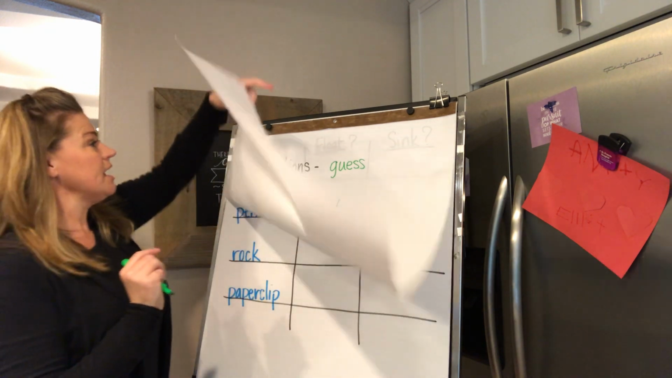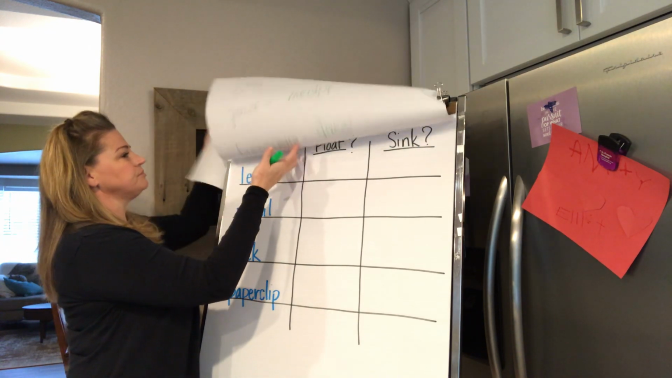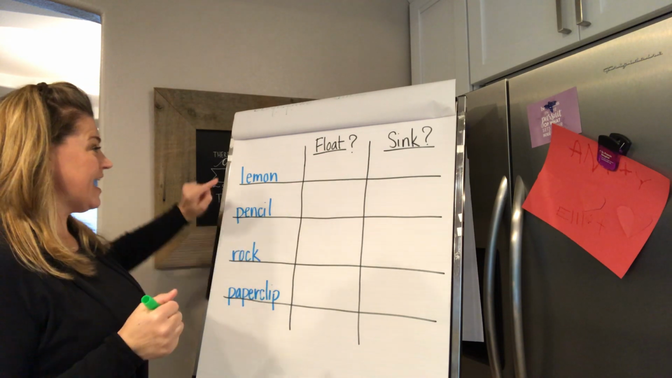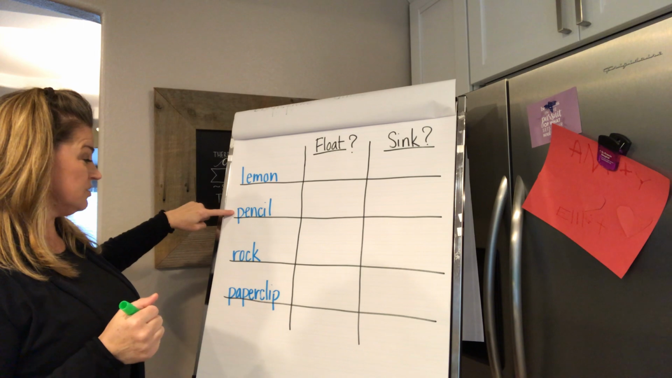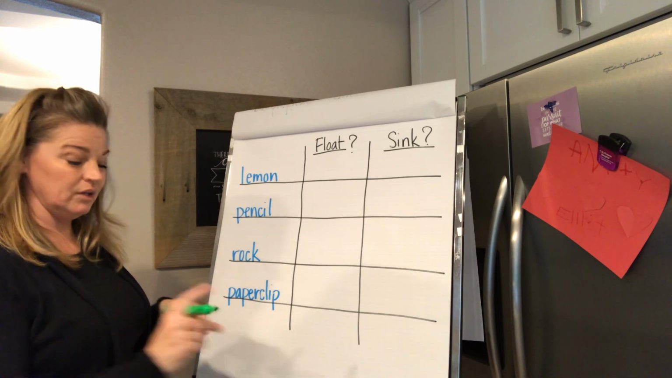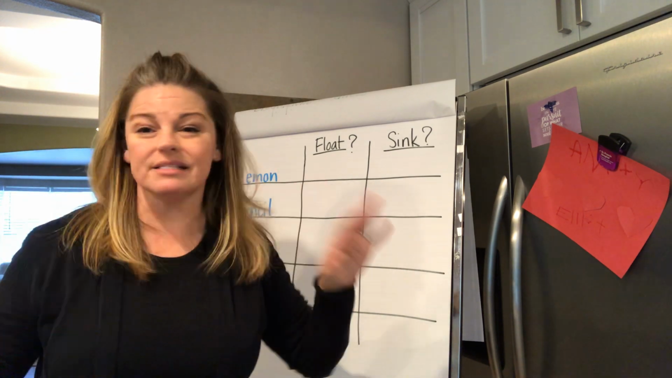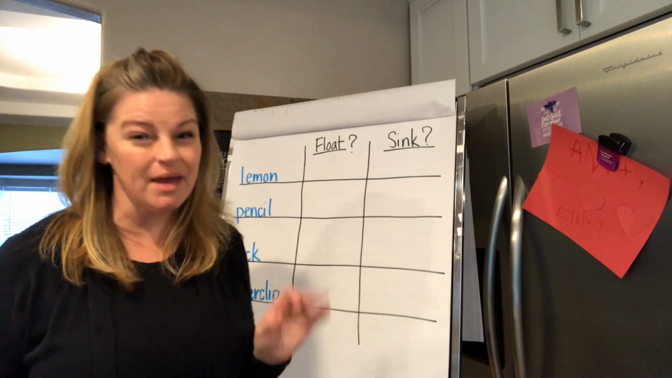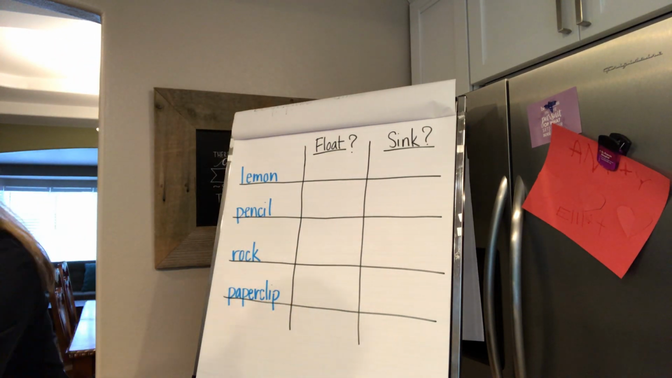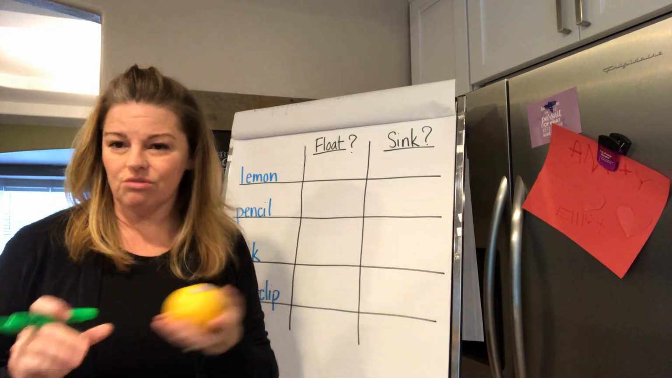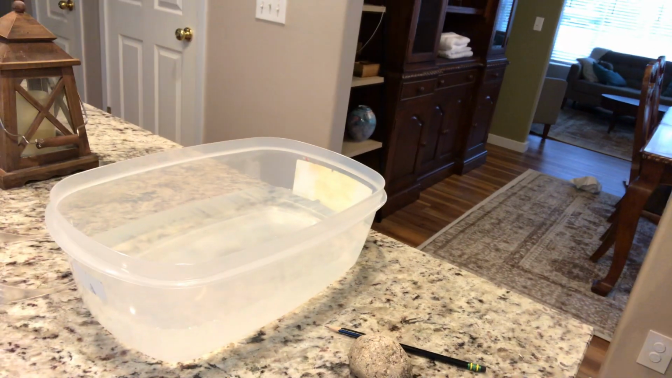Okay, so now I have this rock right here. It says float or sink. And I have a lemon, a pencil, a rock, and a paper clip. The first thing that we're going to do is make a prediction. We're just guessing. We're not trying anything out yet. I'm going to use my green marker as our guess. Here we go, I'm going to show you this bucket of water.